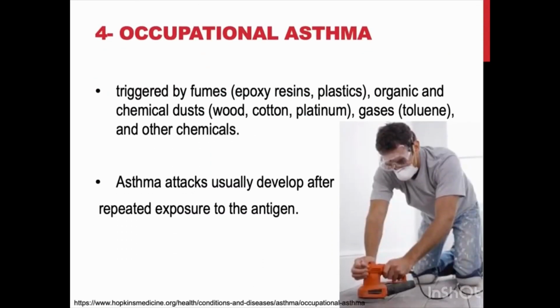This type of asthma, occupational asthma, can be triggered by fumes, dusts, animal substances, chemicals, and gases. This happens after repeated exposures to the causing agent. Examples include farmers, animal handlers, manufacturers of foam mattresses, bakers, food processors, cotton workers, and manufacturers of metals.